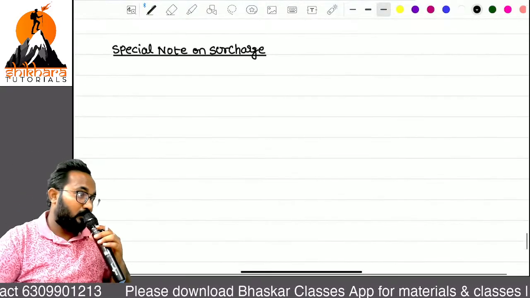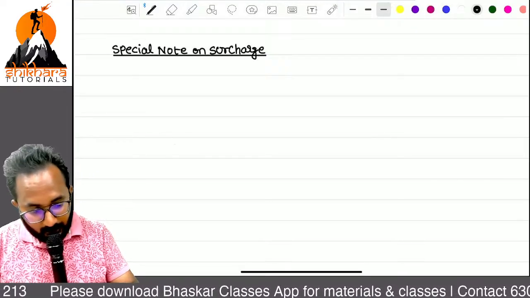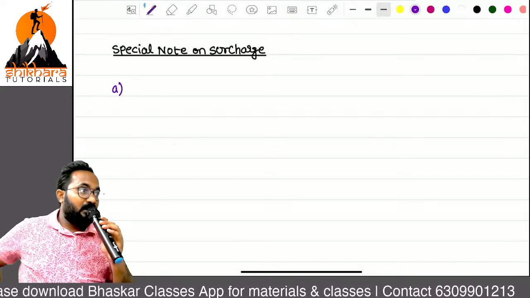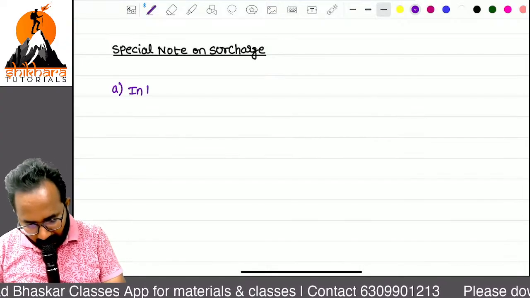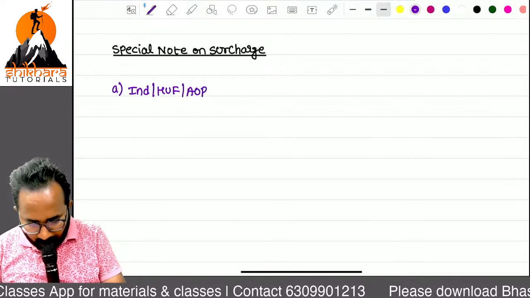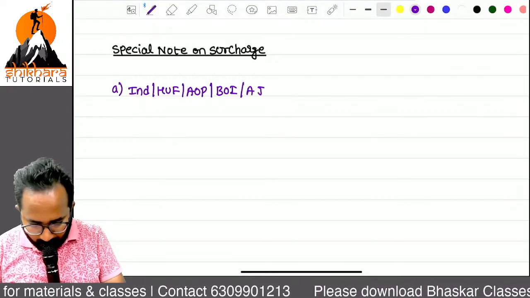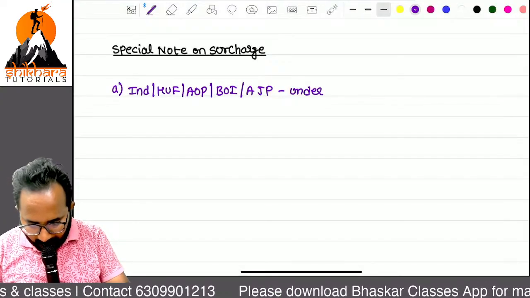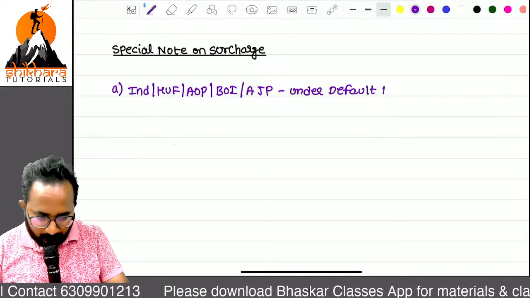So this special note point, whatever I am saying, is applicable only for individual, HUF, AOP, BOI, AJP, if they are following the default tax regime. What is a default tax regime?